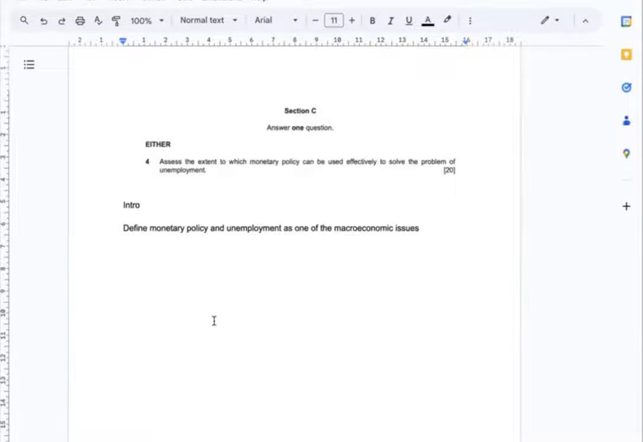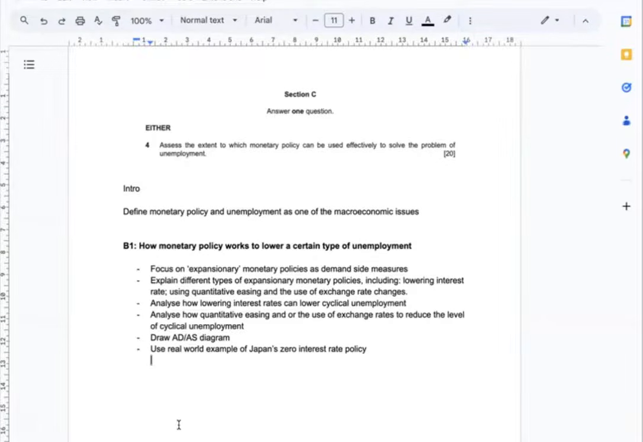As always, I'm gonna define monetary policy and unemployment this time as one of the macroeconomic issues. And in body 1, I can analyze how monetary policy works to lower a certain type of unemployment. In this analysis, I will focus on expansionary monetary policy, especially its nature of being demand-side measures. And I'm going to explain different types of expansionary monetary policies, such as lowering interest rates, using quantitative easing, and exchange rate market intervention. And I can further analyze how lowering interest rate can lower cyclical unemployment.